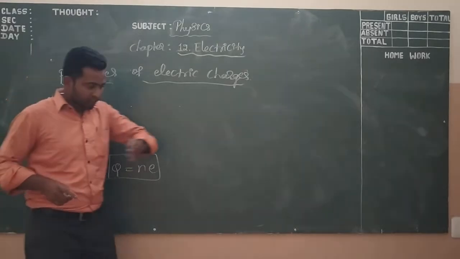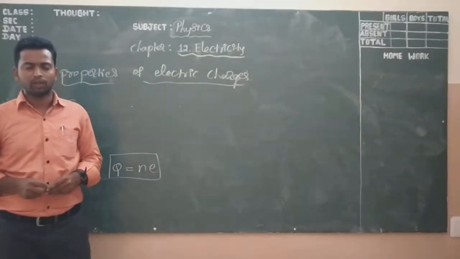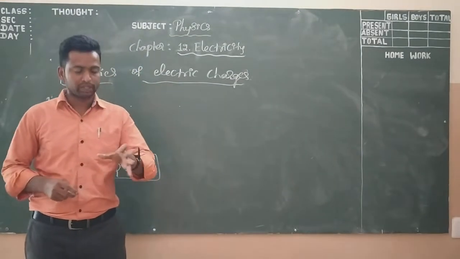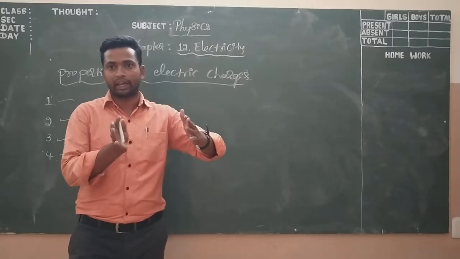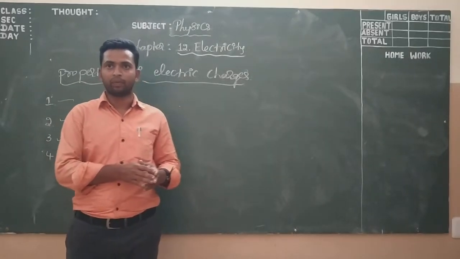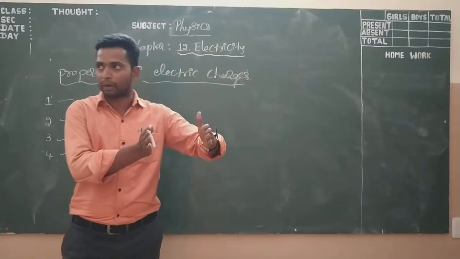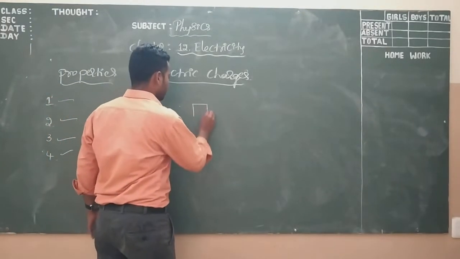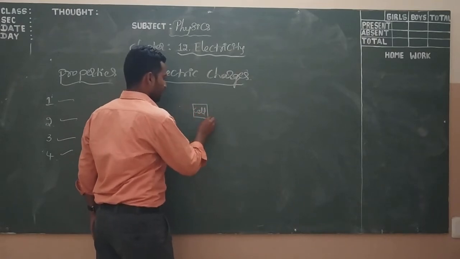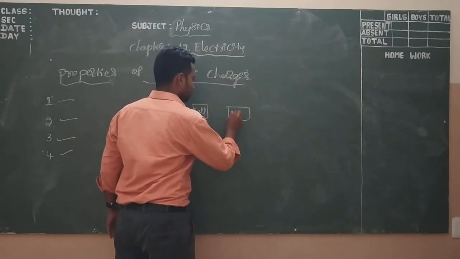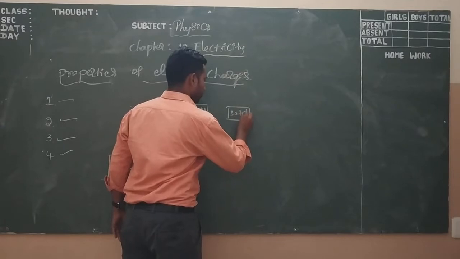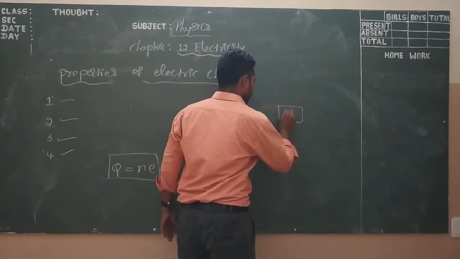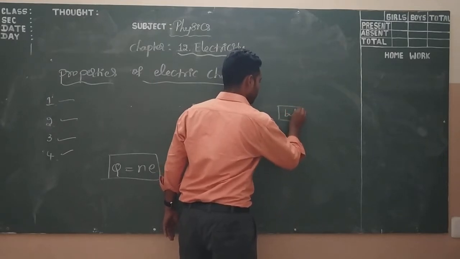If the charges are flowing, then it is an electric current. Let us perform an activity to understand how the electric charges flow. Let us consider this is a cell, this is a switch, and this is a bulb. This is an electric circuit.